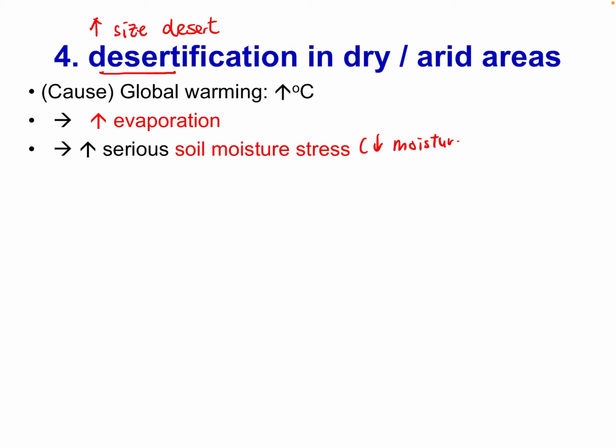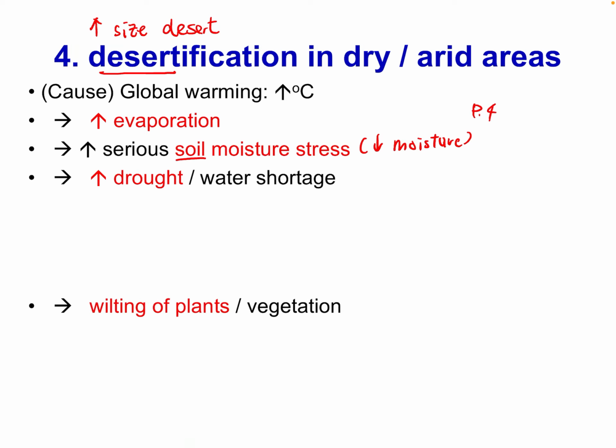This word we have learned before, refer to your notes. We have marked it before, it means they have less moisture. All the moisture in the soil is evaporated. So we have less moisture in the soil. So some places will have a problem of drought, lack of water, because all the moisture is evaporated. This part we have discussed before on page 4. Let me remark it for you, so it is easy for your reference. If you forget, you can refer. Okay, there are more droughts.